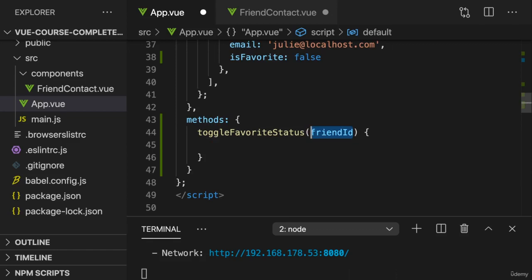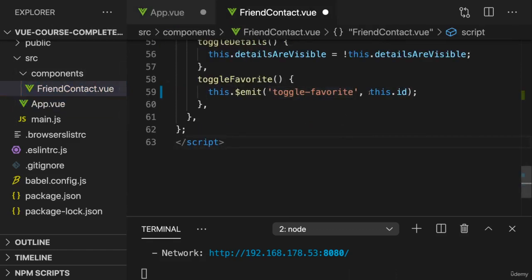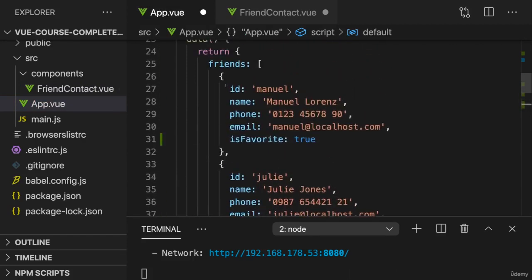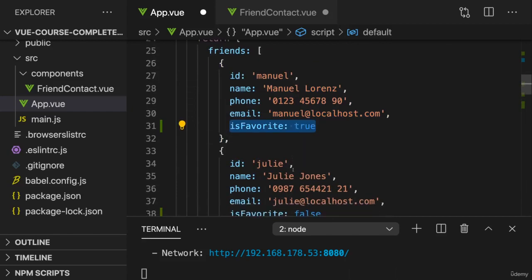You can name this argument however you want here, but you will get this second argument we're providing here when we're emitting the custom event. This ID is accepted here as a first parameter in toggle favorite status. And this now helps us identify the friend where we want to change the favorite status.